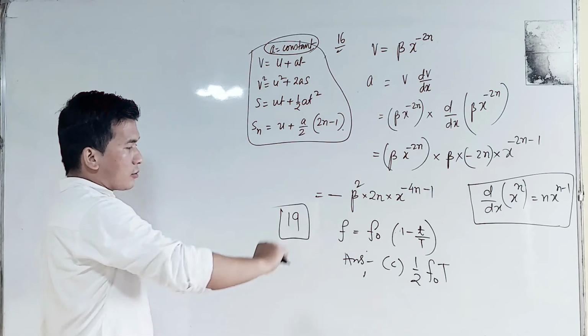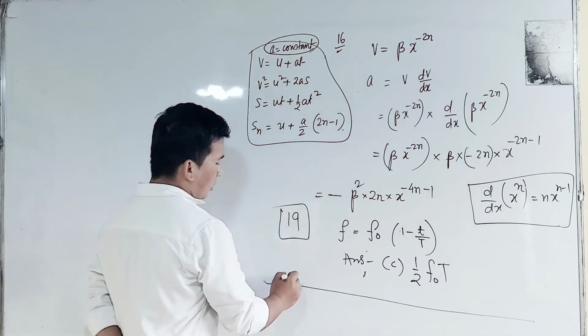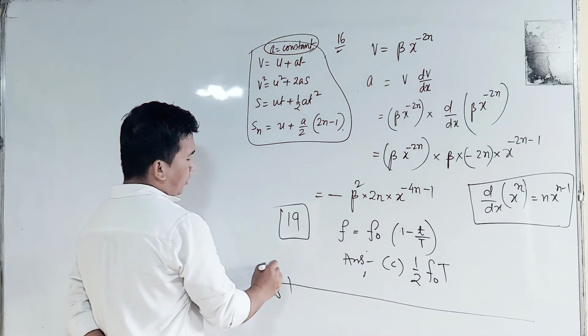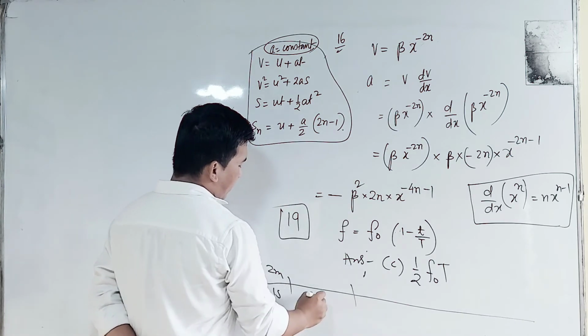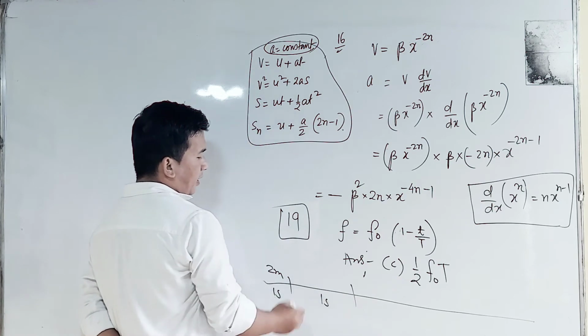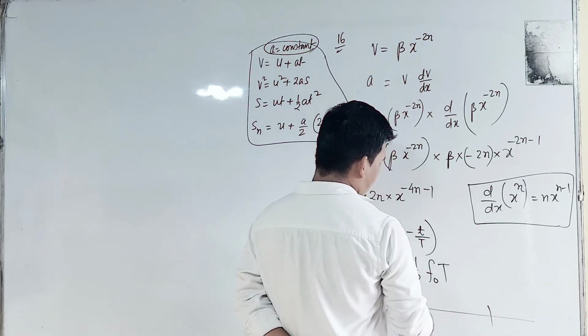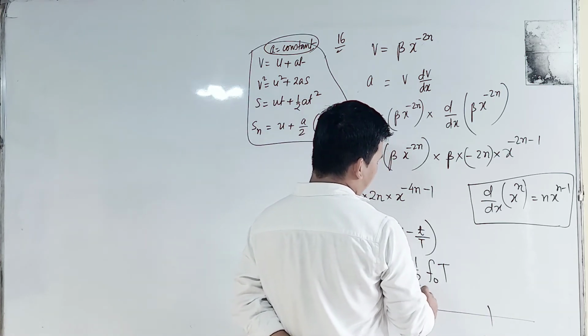I will illustrate with the help of a diagrammatic representation. In the first second it produces 2 meter, in the next second it produces 5 meter, and in the next, third second, it produces 17 meter.